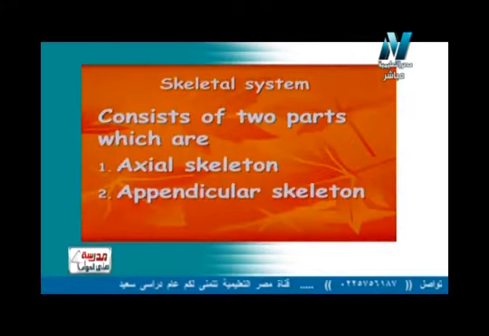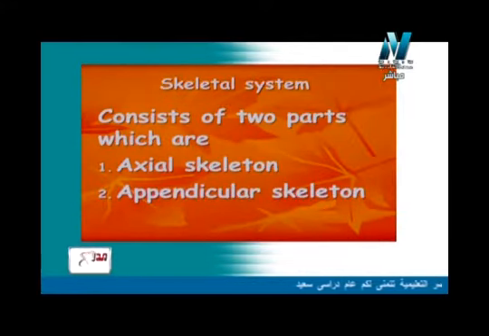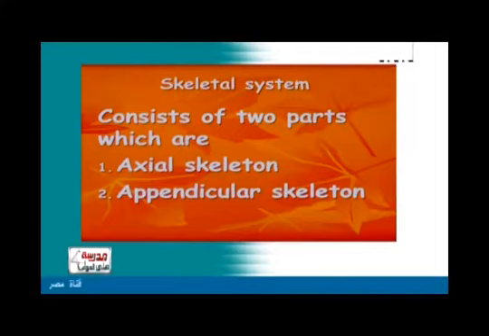So what about the appendicular skeleton? Appendicular skeleton will consist of the limbs, which are upper limbs and also the lower limbs.